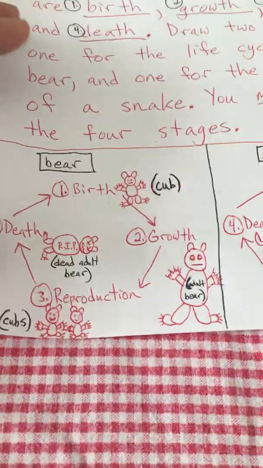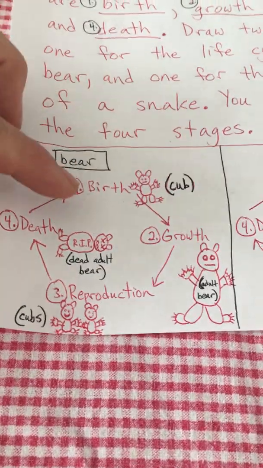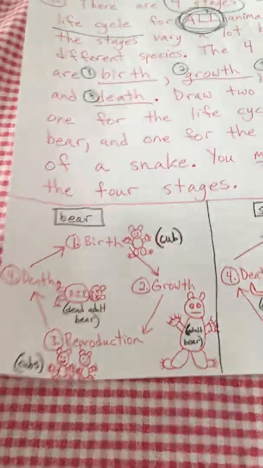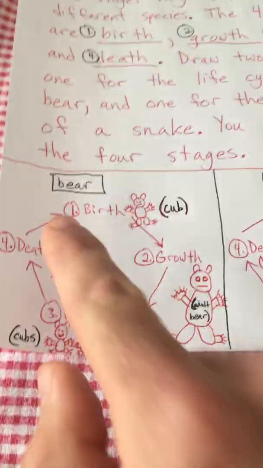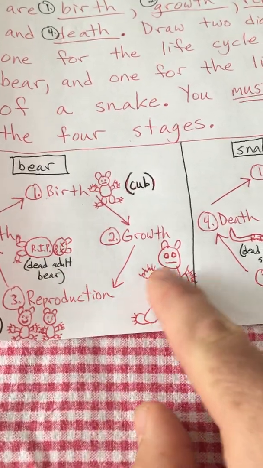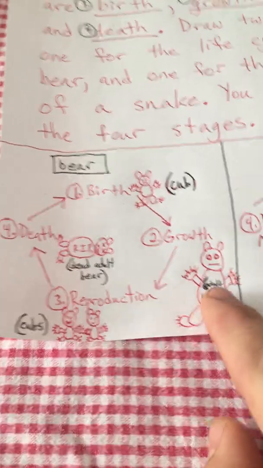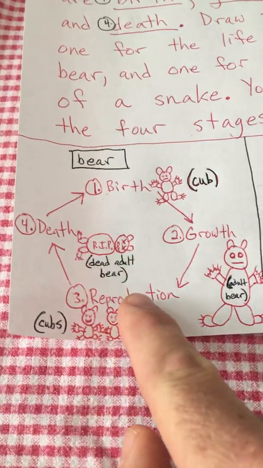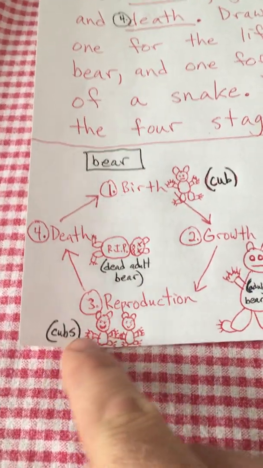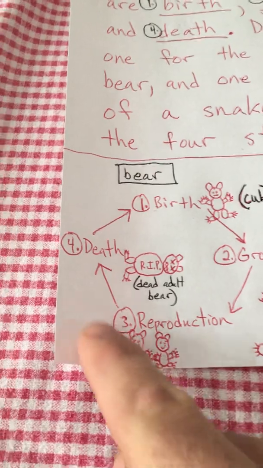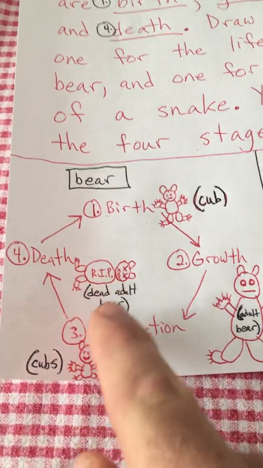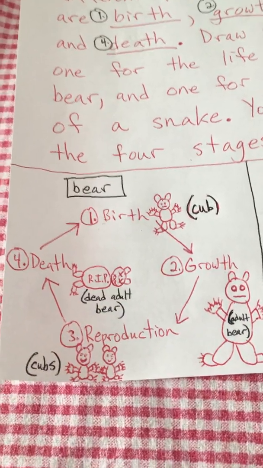So look at my diagram for a bear. I'm not the best artist, but I did my best. It says you must label the 4 stages. So birth, growth, reproduction, and death are labeled. So birth, here's my little cub. Then the cub grows, and it grows into an adult bear. Then the adult bear reproduces. That means they have offspring or children. So this bear is going to have more cubs, okay? Then the adult bear is going to die. Death is the last part, RIP. That's a dead adult bear, okay?